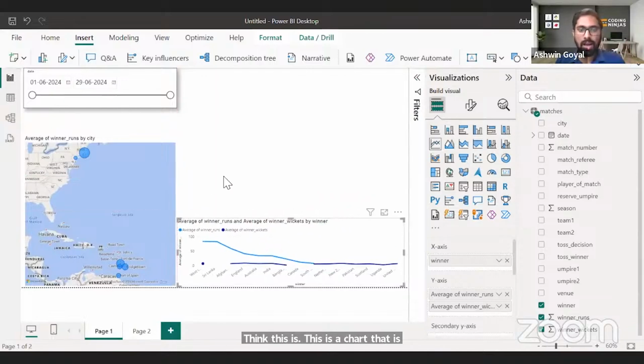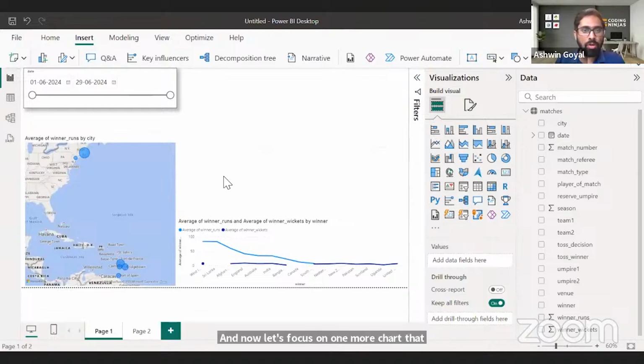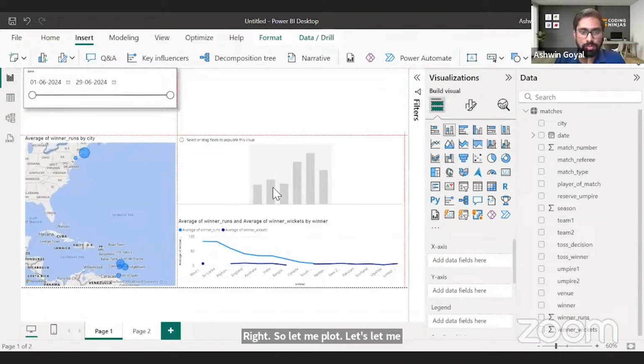Let's keep this aside, and now let's focus on one more chart that we want to create. I want to understand how the toss affected chances. So let me plot a column chart now.